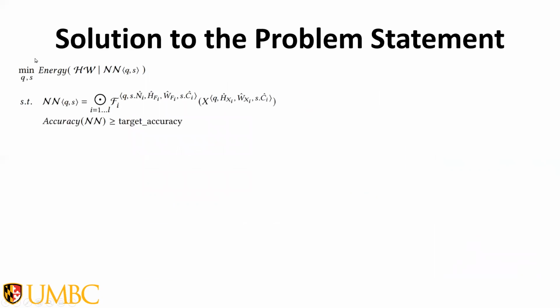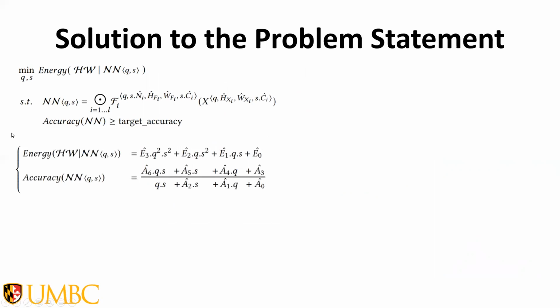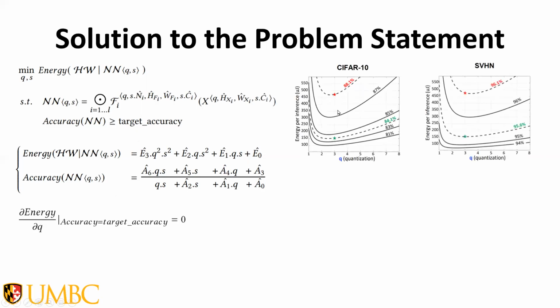So back to the drawing board, we had an optimization problem. We approximated both of our unknown functions with respect to our two variables. Now, minimizing the energy in this system of nonlinear equations is as simple as taking S as a function of Q and accuracy, plugging S into the energy function, and minimizing the energy with respect to Q given a target accuracy. When plotting the function of energy with respect to Q and accuracy, we see these beautiful convex curves that state different quantization levels result in the best energy consumption given different accuracy levels.